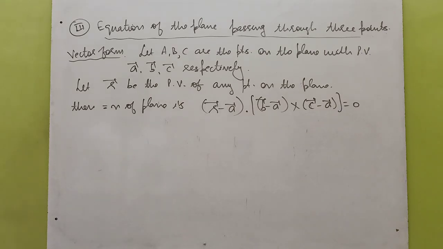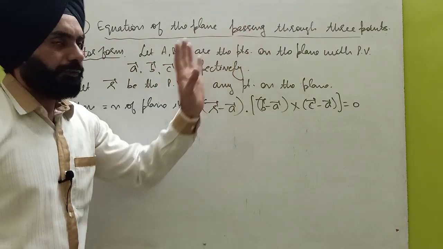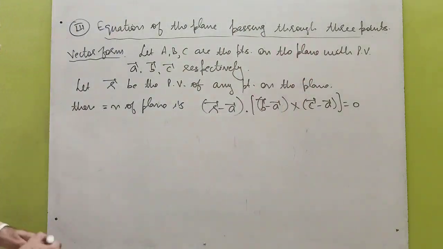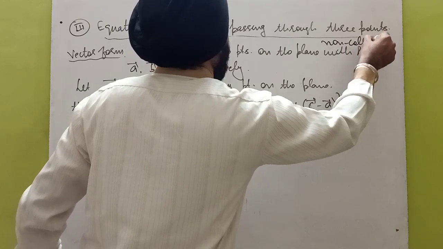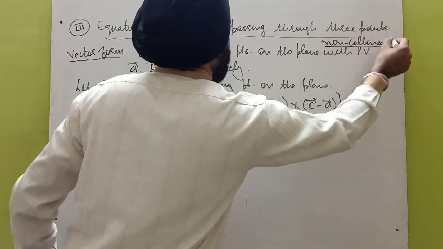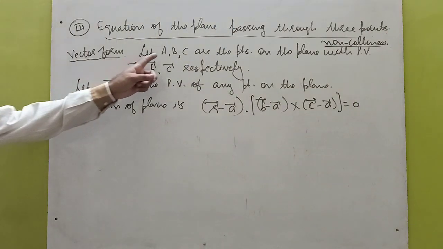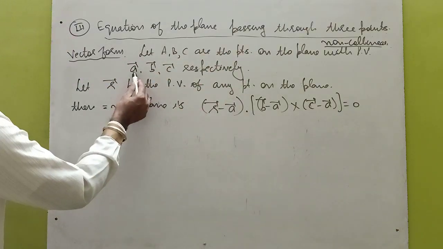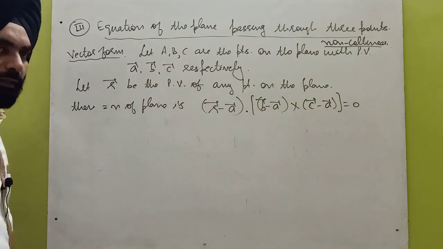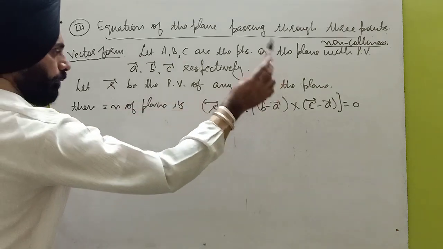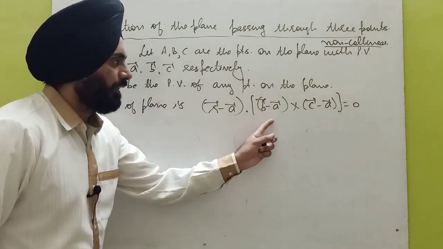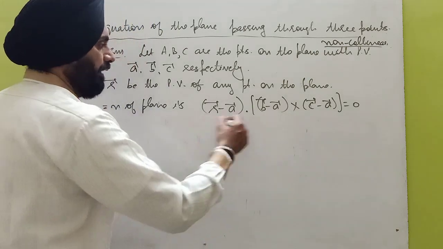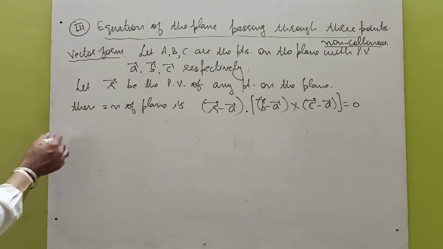Now the third type of the plane is the equation of the plane passing through 3 points, and you can say 3 non-collinear points. This is a very important thing. Points should be non-collinear. Now consider 3 points A, B, C with position vectors vector a, vector b and vector c respectively, and let r vector be the position vector of any point on the plane. Then the equation of the plane is (r minus a) dot (b minus a) cross (c minus a) is equal to 0, which is the vector form of the plane in 3-point form.